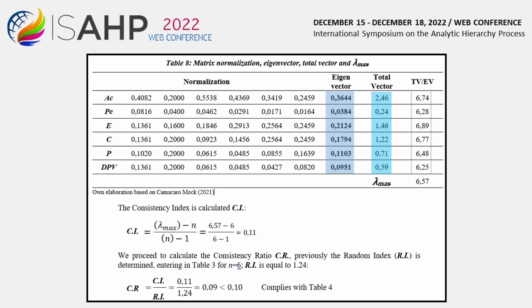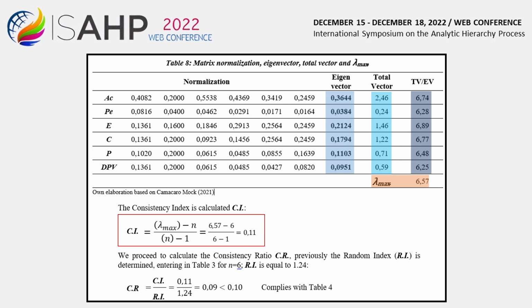The vector lambda is determined by dividing the values of the total vector by the values of the eigenvector of the criteria. Thus lambda max is calculated as the average of the values of the rows of the vector lambda. Once lambda max, 6.57, is obtained, the consistency index IC is calculated as the quotient of 6.57 minus 6 over 6 minus 1, which is equal to 0.11.